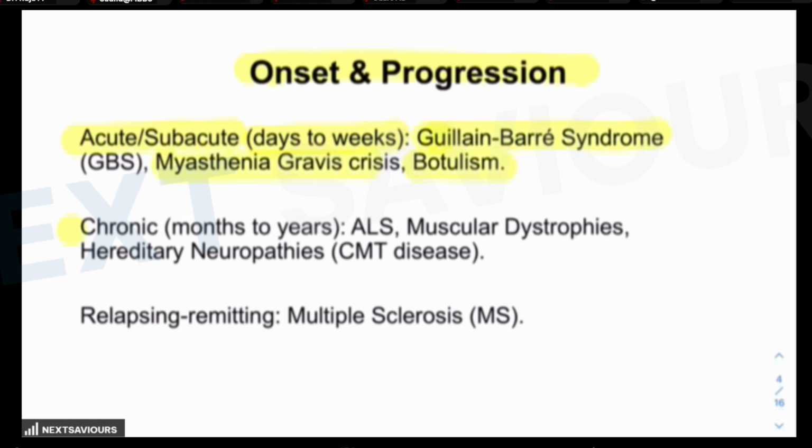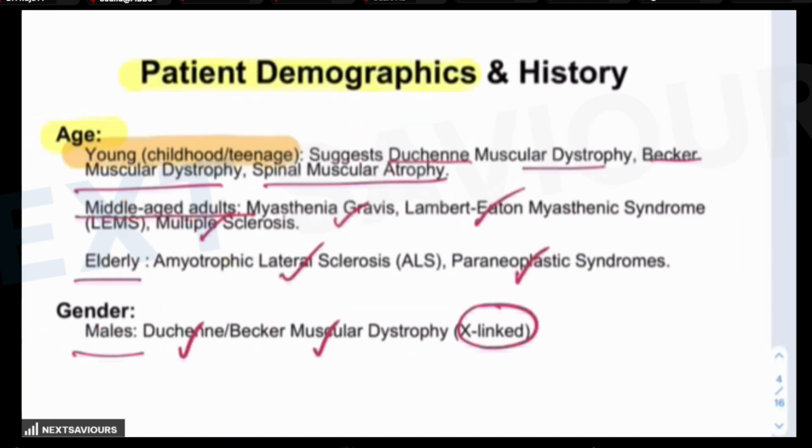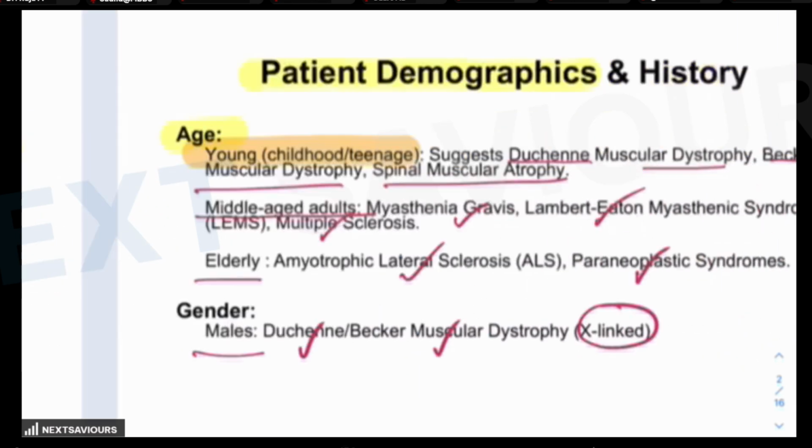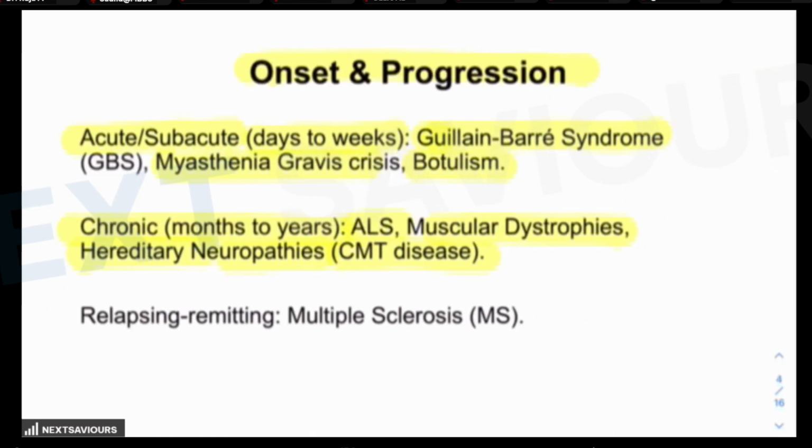But if it is chronic, taking months to years for the weakness to progress, then it could be amyotrophic lateral sclerosis, muscular dystrophies, or hereditary neuropathies like Charcot-Marie-Tooth disease. Now, if you go back to the question, the weakness began in the feet and gradually ascended to involve the thigh over the last 24 hours. That means it can be considered acute or subacute. Yesterday we also talked about relapsing or remitting weakness, which is suggestive of